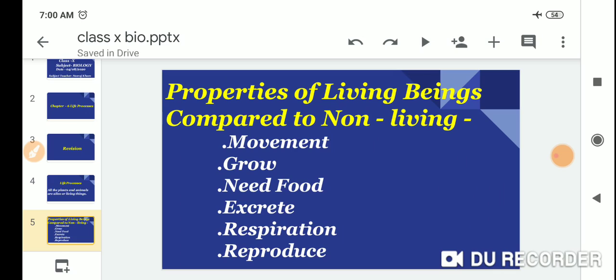So we start with the properties of living beings compared to non-living beings. The first property is movement, second is growth, third is need for food, fourth is excretion, fifth is respiration, and sixth is reproduction.